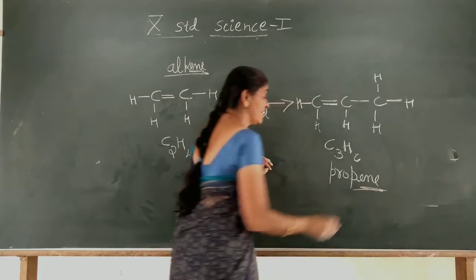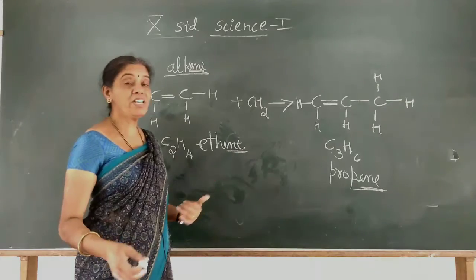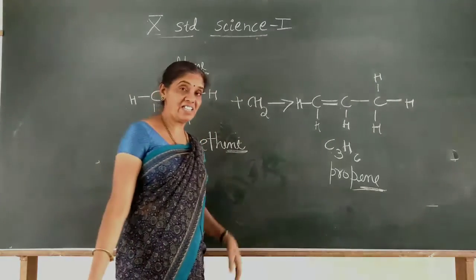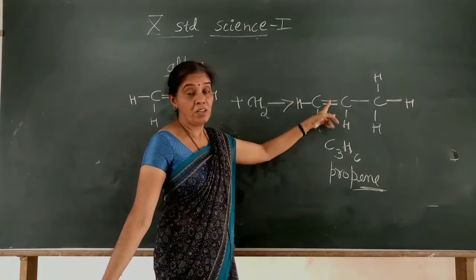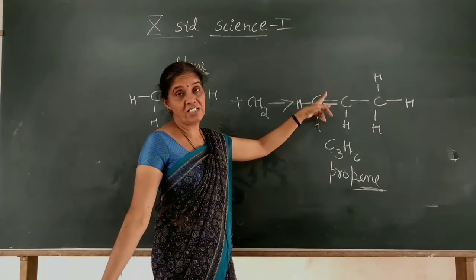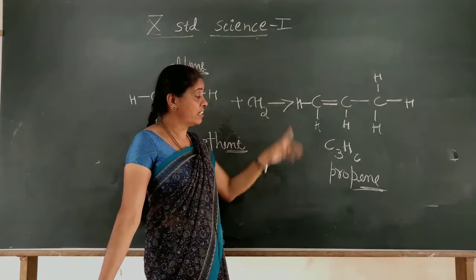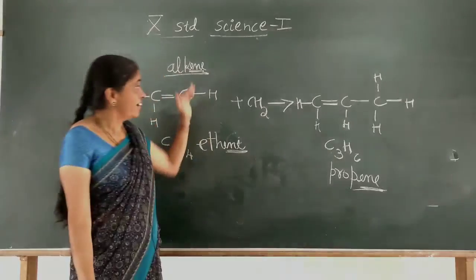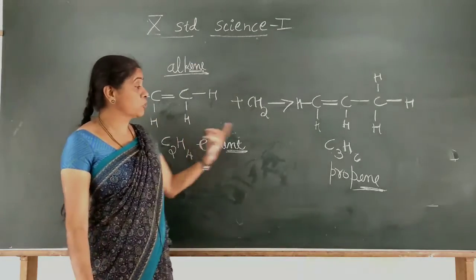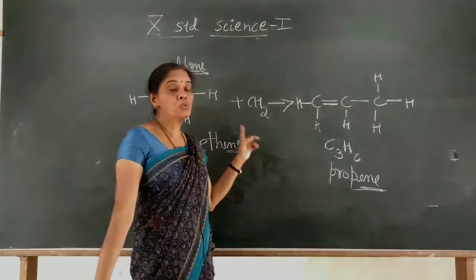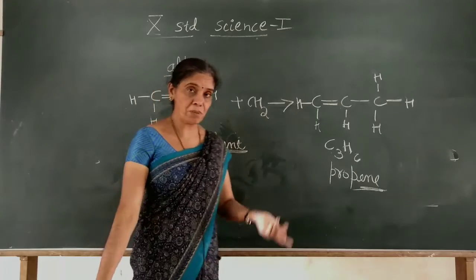The last letters are ENE only. Propene. It is ethene, butene, pentene, hexene, like many compounds we have, where one double bond is present in that compound. Okay, that is called alkene. Now if you see here, we have a group of compounds which are alkenes, and each member differs by the CH2 group. If you go on adding CH2, you get the next member here.